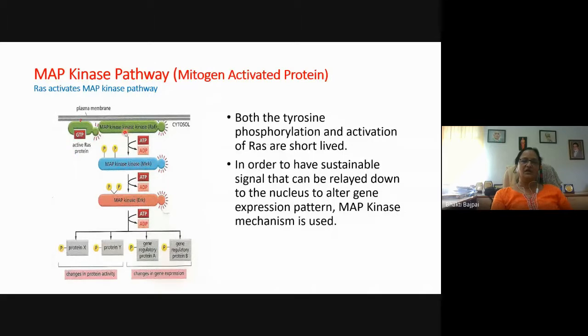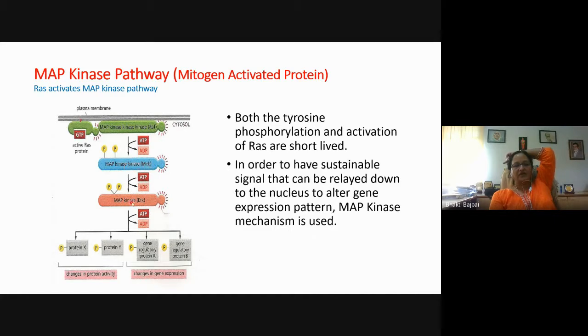So what is required is the amplification of the signal transduction, so that enough signals are produced and they can be passed on from the cytoplasm to the nucleus. This is called the mitogen activated protein or the MAP kinase pathway, in which the amplification of the signal occurs. First, the protein of the pathway which is activated by the RAS protein is called RAF, or the MAP kinase kinase kinase. Now, this is a kinase. It will then activate the MAP kinase kinase, which is called MEK.